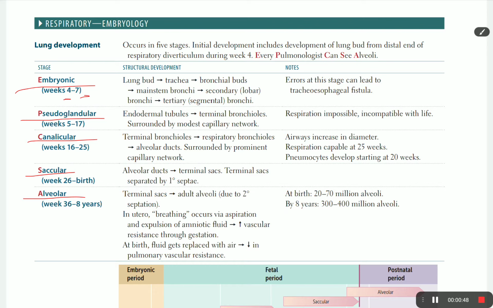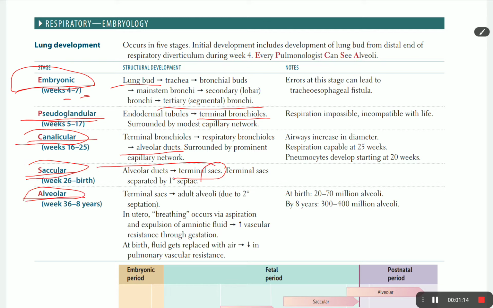So, to make it easy to memorize, the first one is the embryonic stage. It starts from the lung bud and ends in the tertiary bronchi. Pseudoglandular ends in the terminal bronchiole, canalicular ends with the alveolar duct, and saccular ends with the terminal sac, as it is named. And alveolar ends with the alveoli, or adult alveoli, starting at week 36 and ending after 8 years of birth.